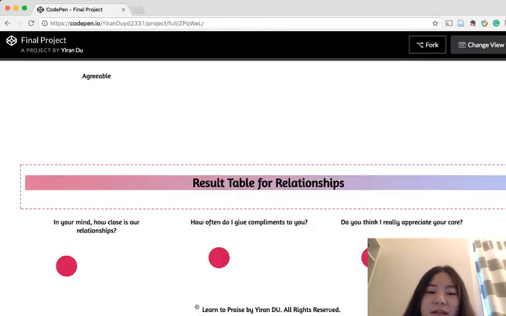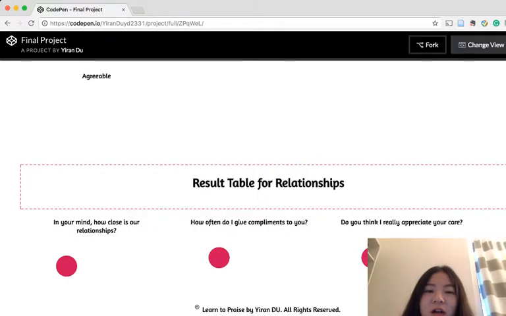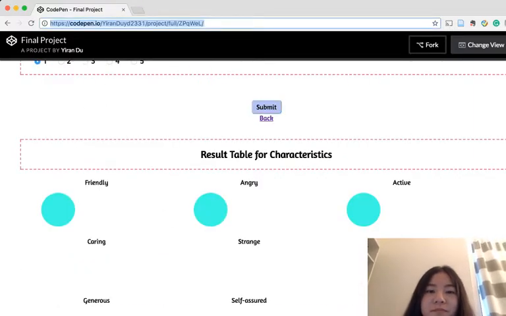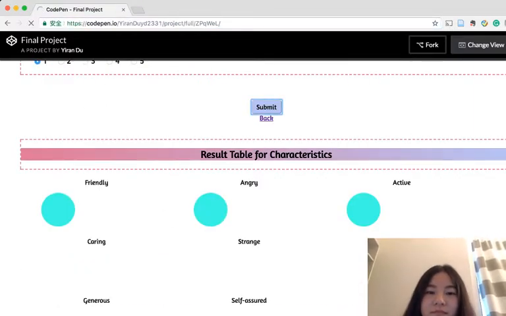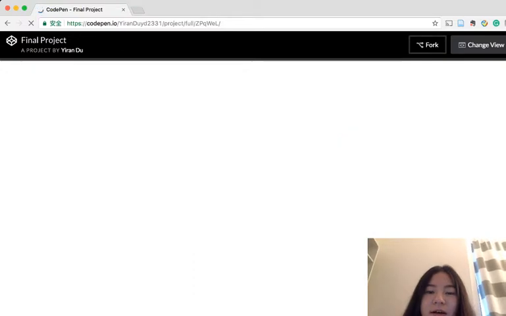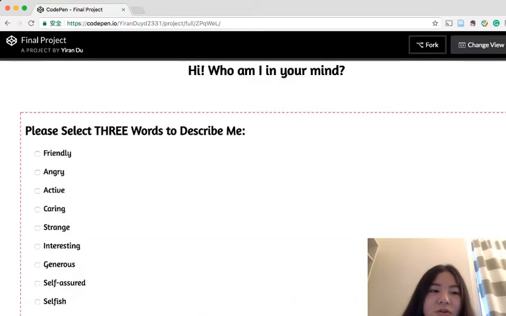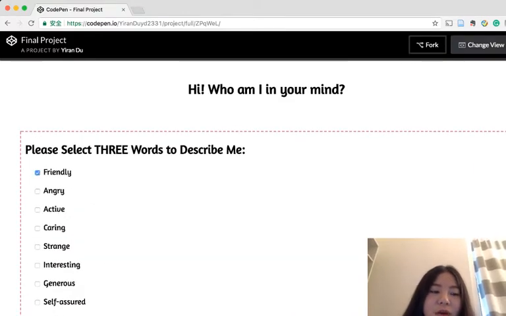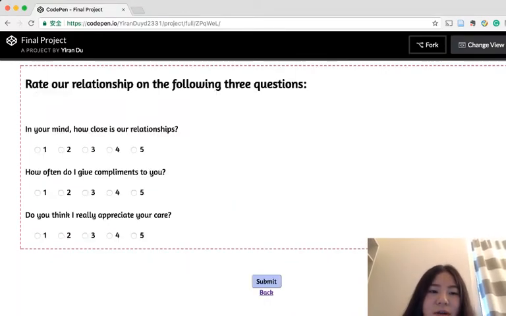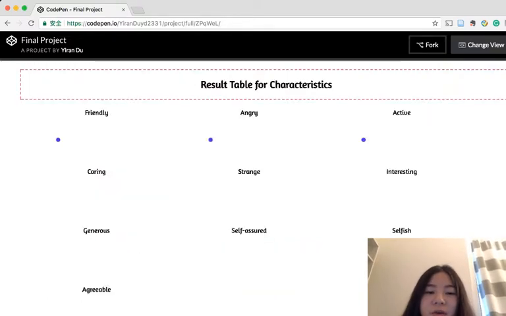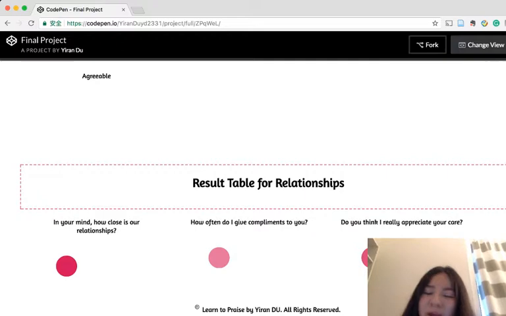And you can also see that this dot's color also changes, because for the features I want to use both the shape as well as the color to show that. And for the relationship, I use the opacity to show how close they are.